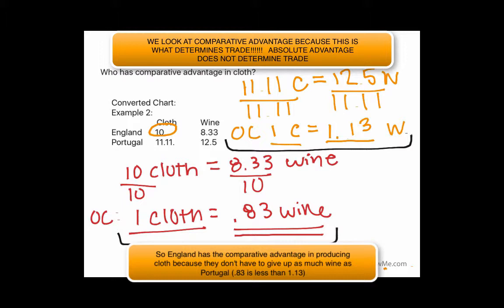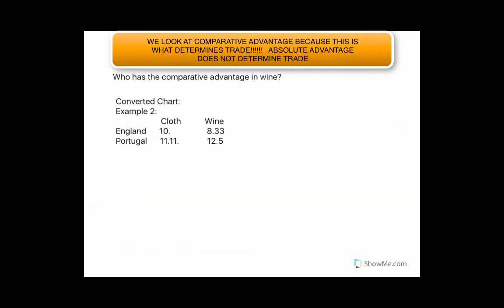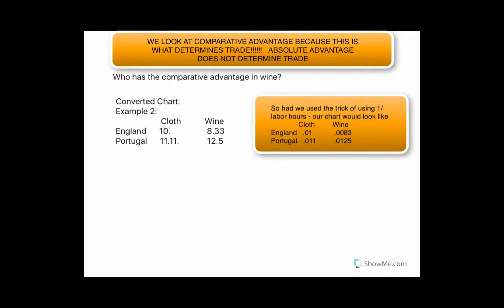If we flip these ratios around, if instead we're finding the comparative advantage of wine, we need to do the ratio the other way around.